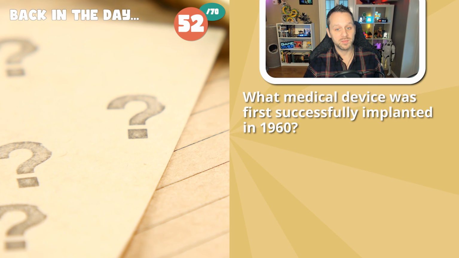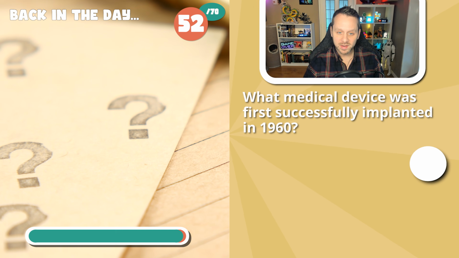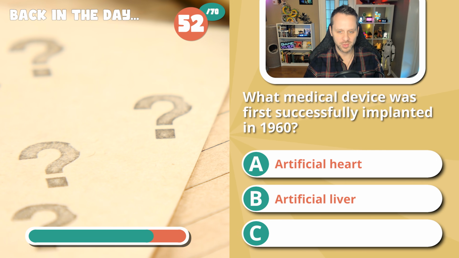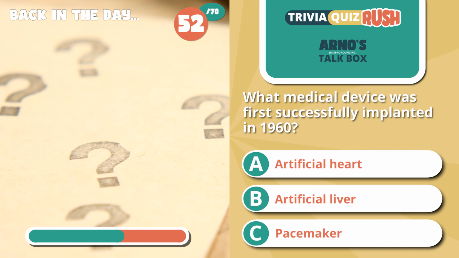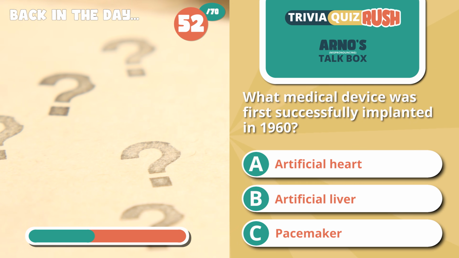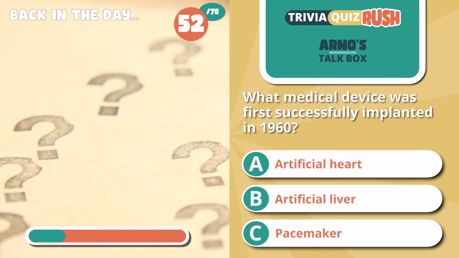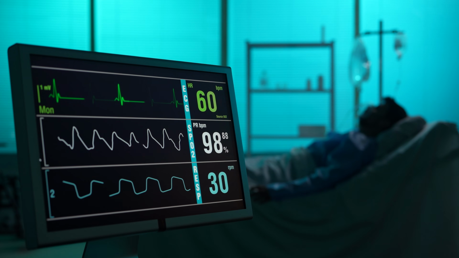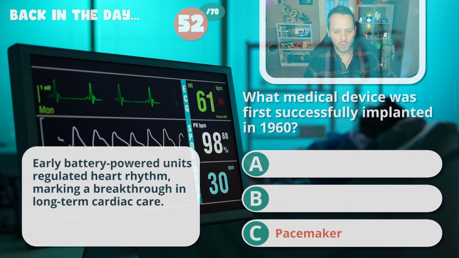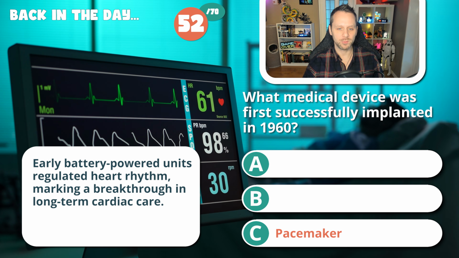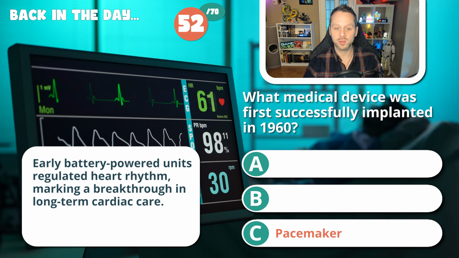52. What medical device was first successfully implanted in 1960? Artificial heart, artificial liver, or a pacemaker? And that one is a pacemaker. Early battery-powered units regulated heart rhythm, marking a breakthrough in long-term cardiac care.